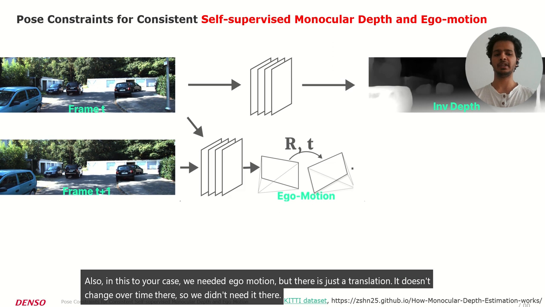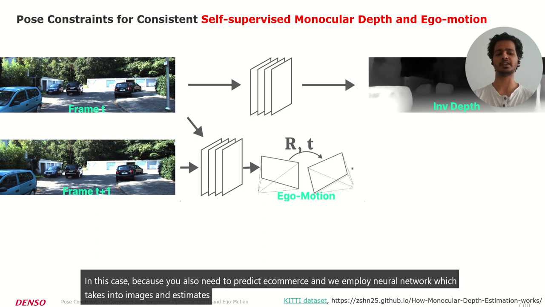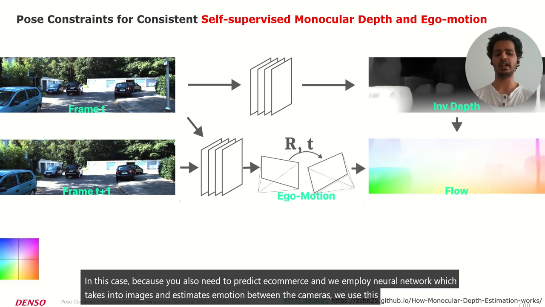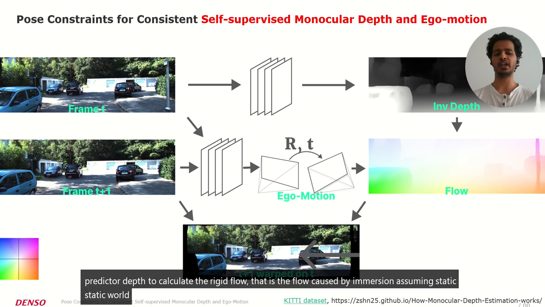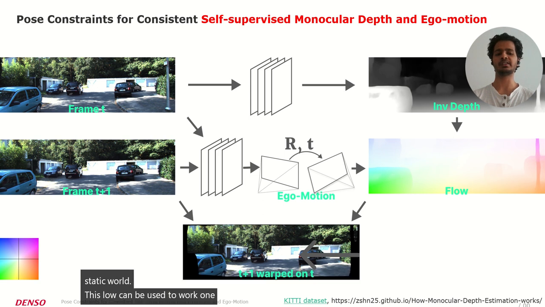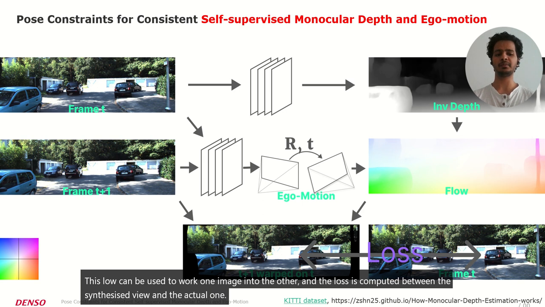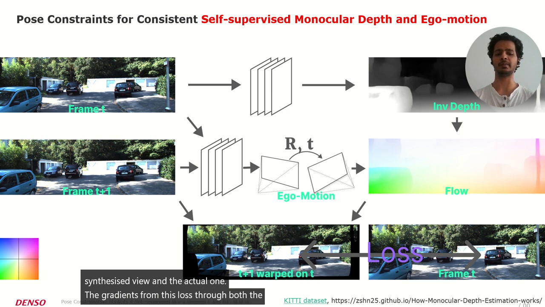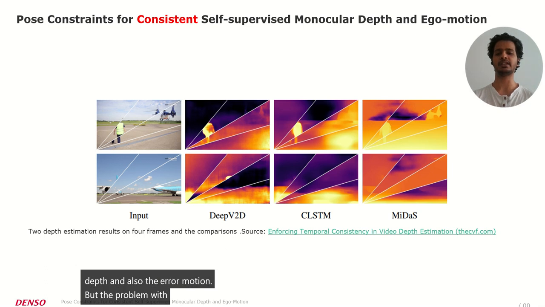In this case, because we also need to predict ego motion, we employ a neural network which takes in two images and estimates the ego motion between the cameras. We use this ego motion and the predicted depth to calculate the rigid flow. That is the flow caused by ego motion assuming static world. This flow can be used to warp one image onto the other, and a loss is computed between the synthesized view and the actual one. The gradients from this loss flow through both the networks, teaching them to estimate correct depth and also the ego motion. But the problem with existing methods is that the estimated depth is not consistent over time.